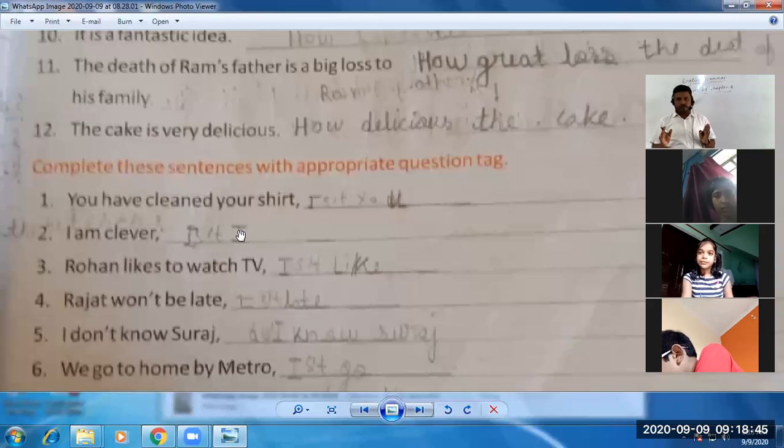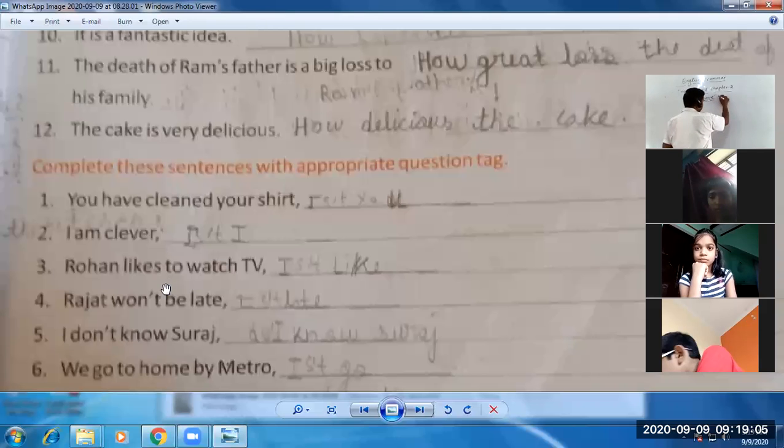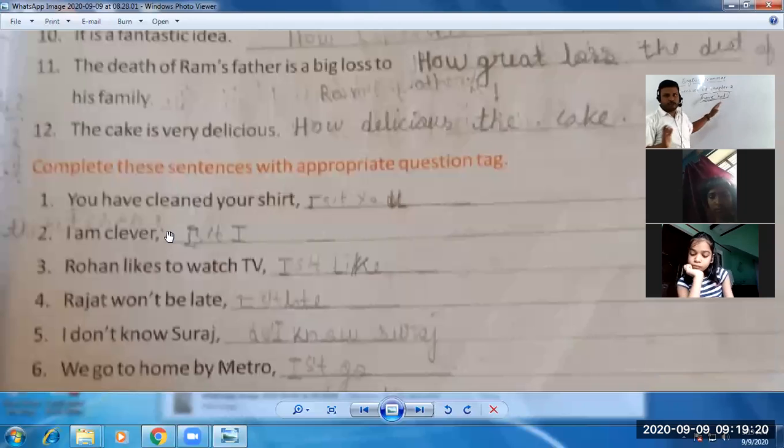So first of all, students, you need to identify the main verb, helping verb. So helping verb is have, you can see. So it is a rule, students, when the sentence is affirmative, the question tag should be negative. Question tag कैसा होना चाहिए? Negative होना चाहिए. So have के साथ हम क्या जोड़ेंगे तो negative बन जाएगा? Not. So have not हम use करेंगे, and along with that we need to use its contracted form. एक contracted form होती है verb की, student, जिसमें हम short form कह लो. So have not का short form क्या हो जाता है? Haven't.